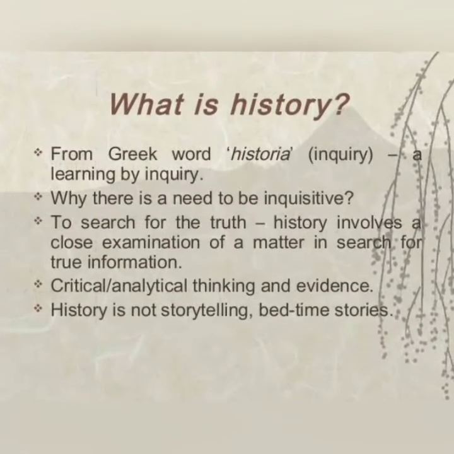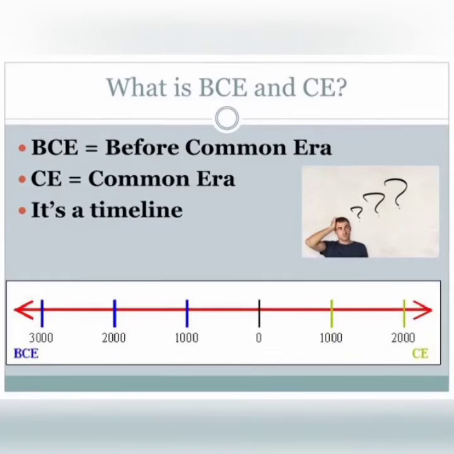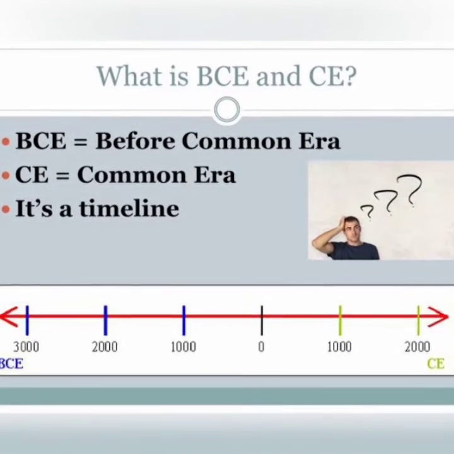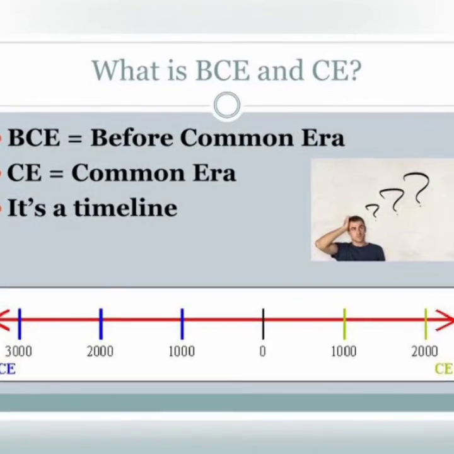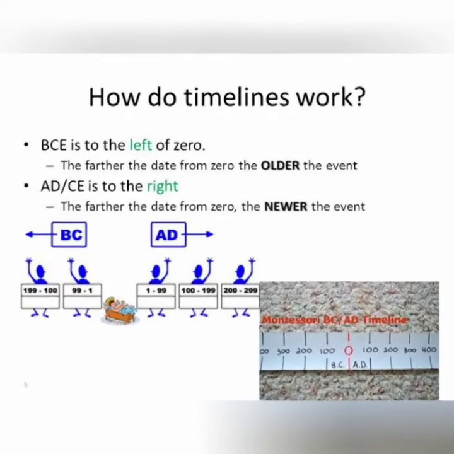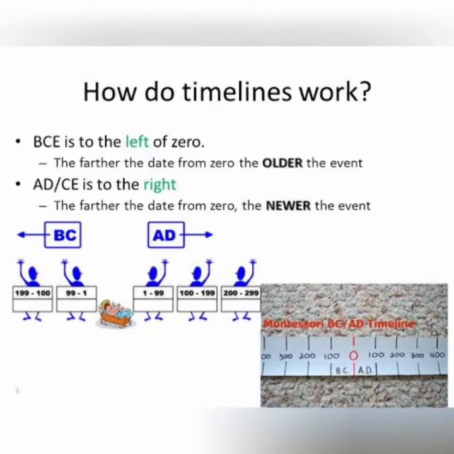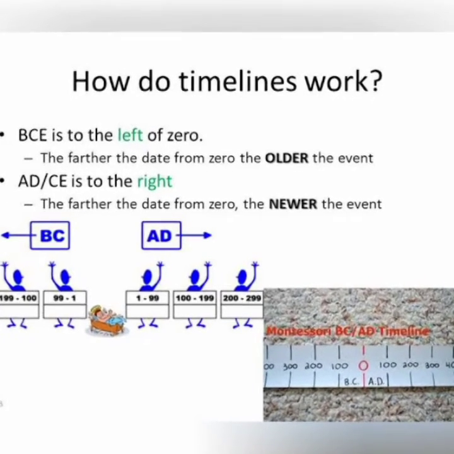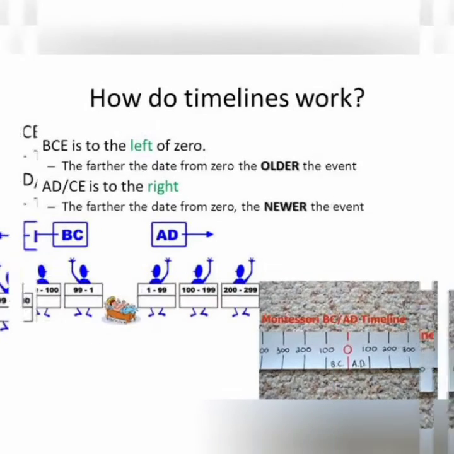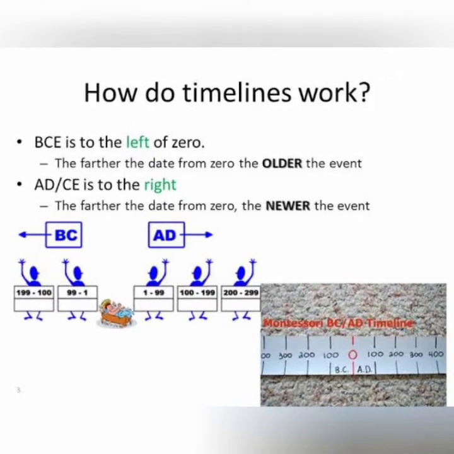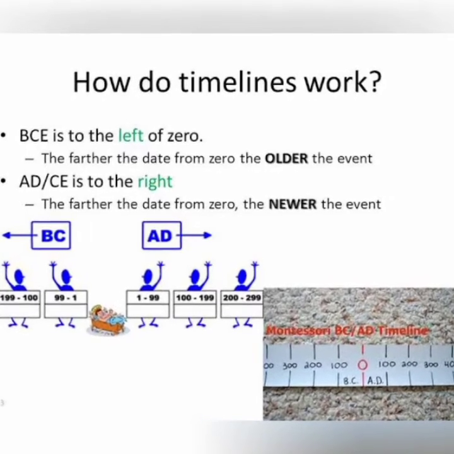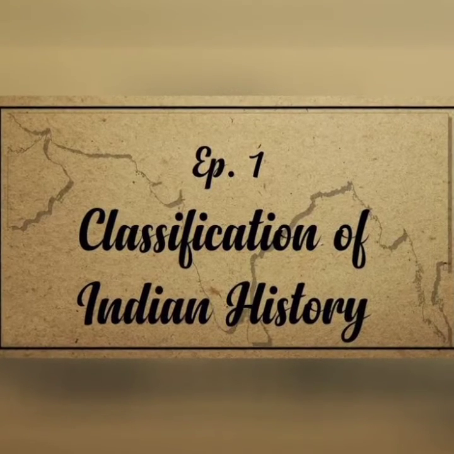So, let's move on to timeline in history. BCE means before Common Era, CE means Common Era, which is also called AD. So, let's see how it works. The dates which are far from the zero on the BCE side are considered as older events, and the dates far from the zero on the CE side are considered as newer events. I hope you understood. So, next let's move on to classification of history.